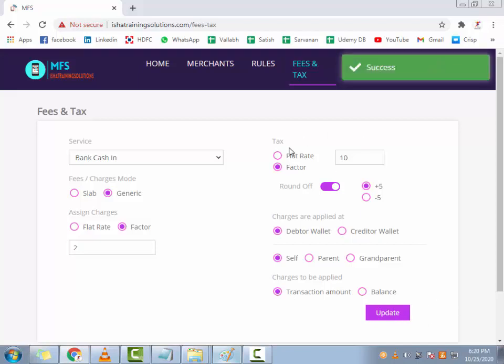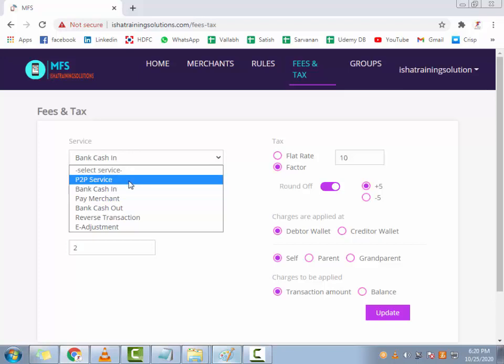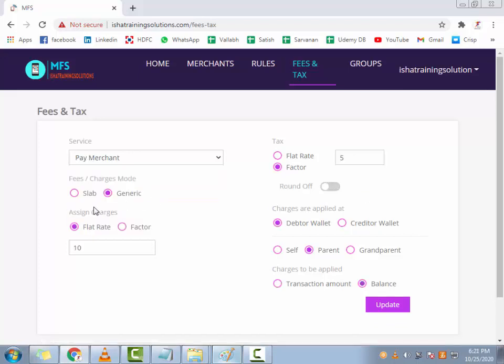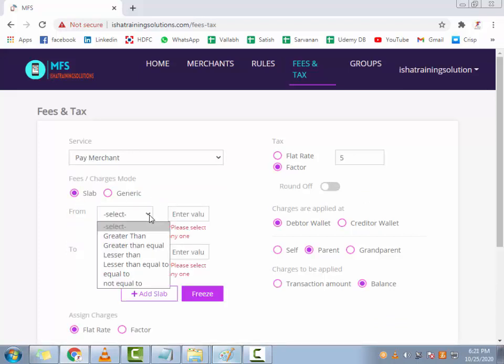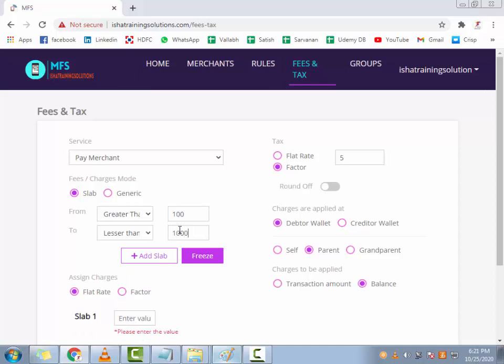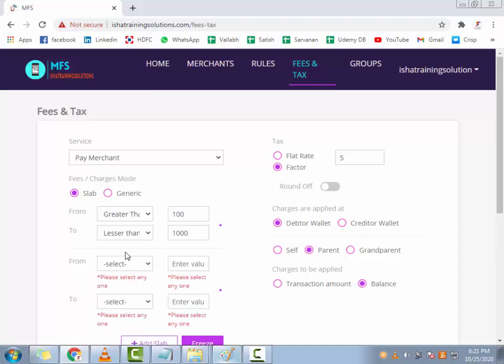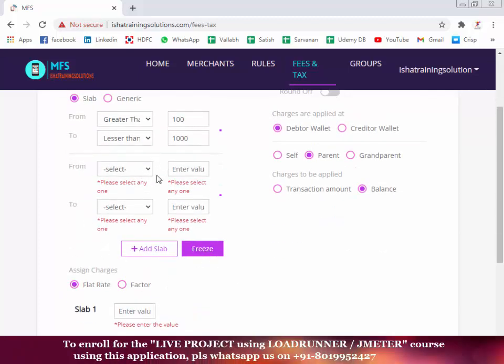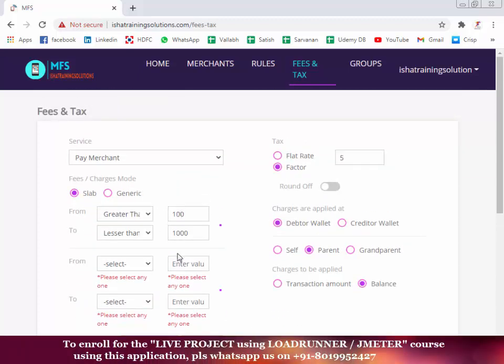Okay, so like this. Now we'll talk about the slab. Slab means that whenever you're paying a merchant and the amount is greater than 100 rupees and less than 1000 rupees, it applies only for this kind of amount, and you can keep adding slabs if you want. So for this slab, which is 100 to 1000 rupees, let me undo it.